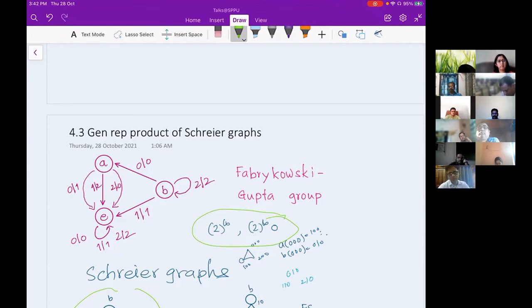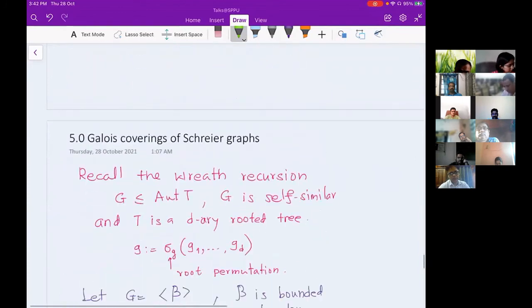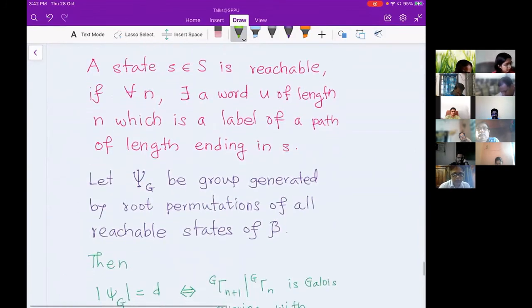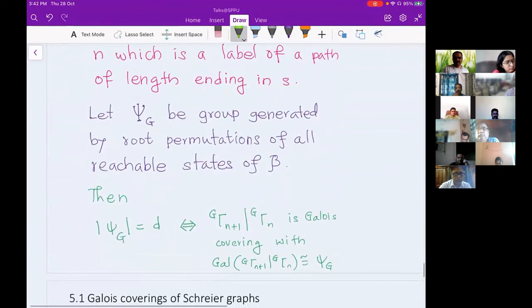Here both A and B are my reachable states. I want such states, and then I will look at the permutation associated to them, which I call the root permutation. And then I will look at the group generated by the root permutations. The condition is, if the group generated by the root permutations of these reachable states has order d, the size of my alphabet, which I started with, then there is a Galois covering.